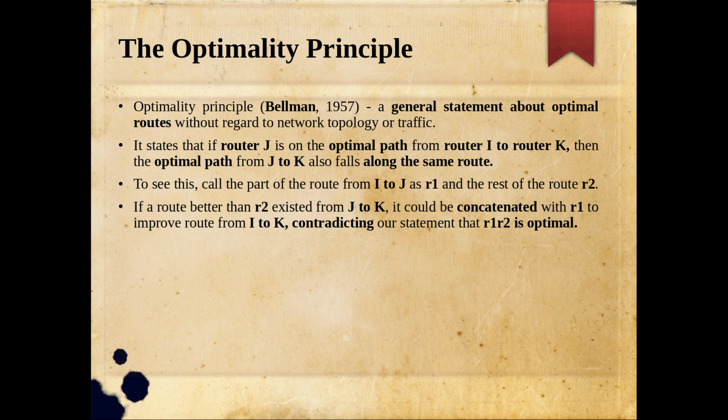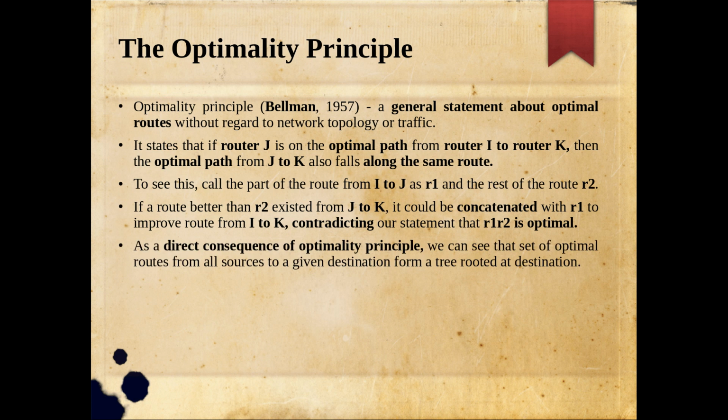First I made the statement that R1, R2 is optimal. If R1, R2 is optimal, definitely R2 is also optimal. If other than R2 I get something different, then R1, R2 is not going to be optimal. So this is a very nice theorem. It has to be linked with our routing problem, and that linking statement I am going to make next.